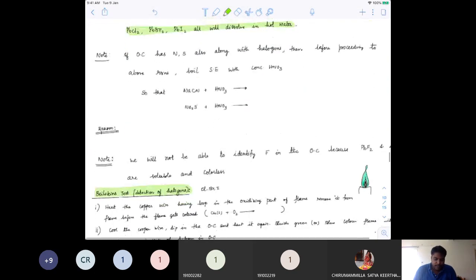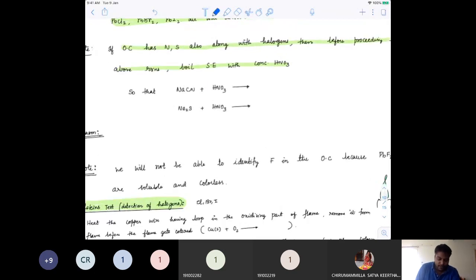Next, if the organic compound has nitrogen, sulfur along with halogens, then before proceeding with the reactions, slightly boil that with concentrated HNO3. Basically, in case there is any cyanide or sulfide already present before detection of halogens, it is mandatory to remove that cyanide part and sulfide part.